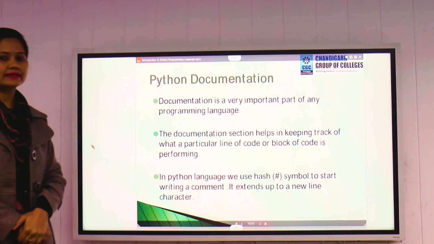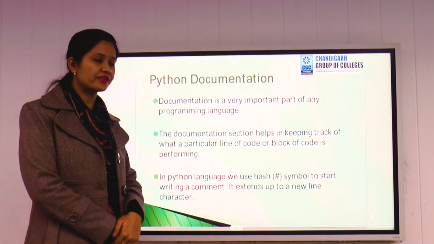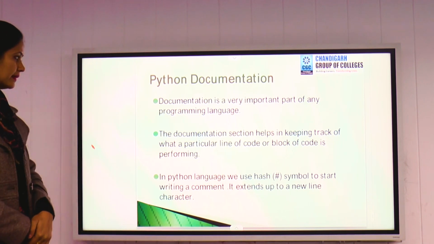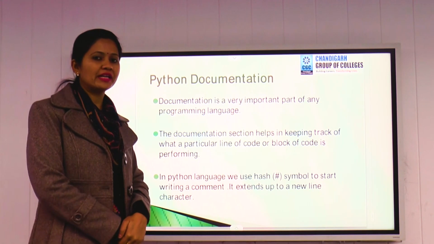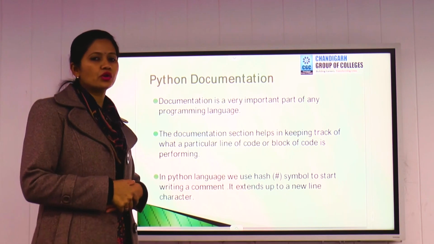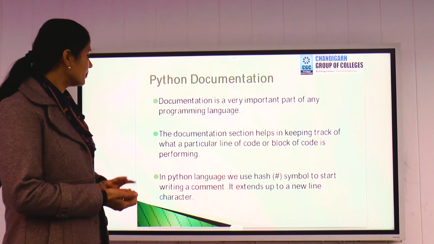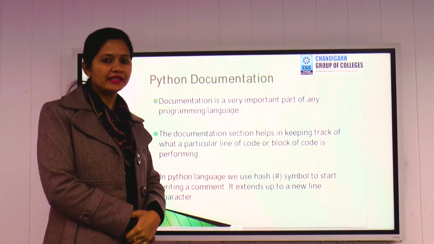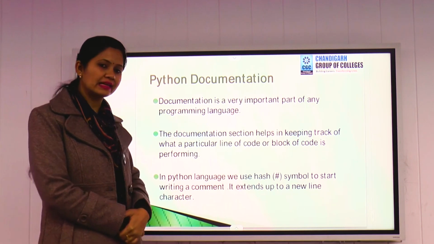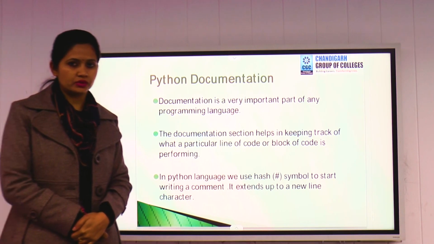Fine. So next is Python documentation. Documentation is a very mandatory step of every programming language, you can say, because with the help of documentation, it helps you to find out what the lines of code you have written do, right? And in Python, for documentation, we use hash for a single-line comment, and for a multi-line comment, you can use triple quotes.